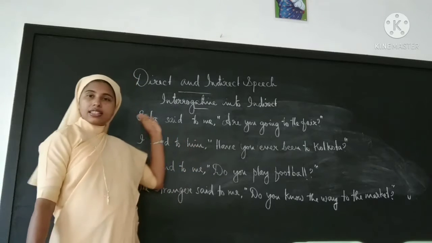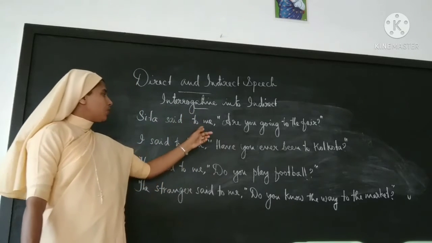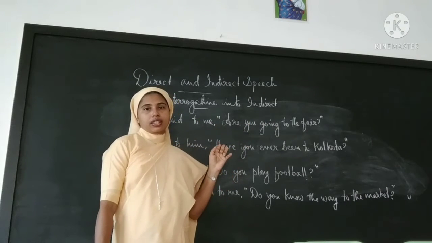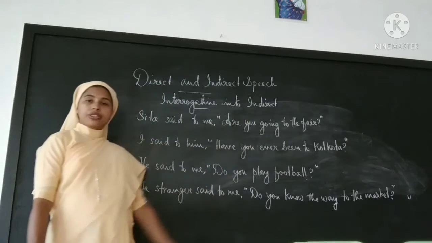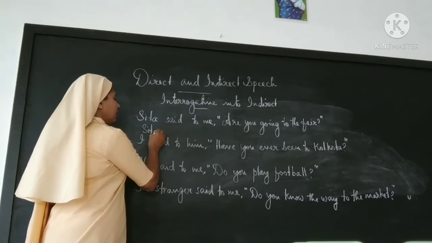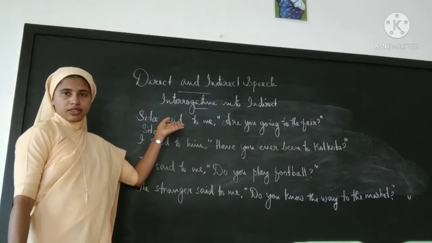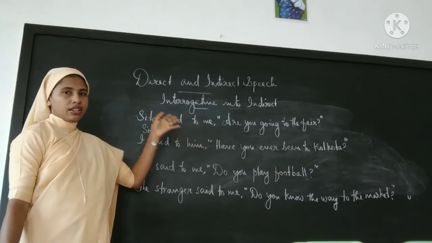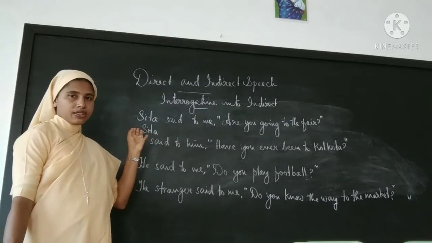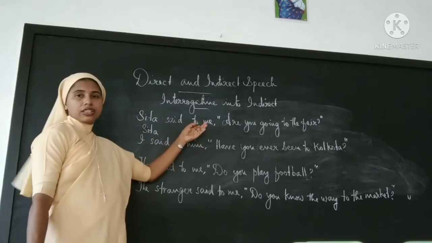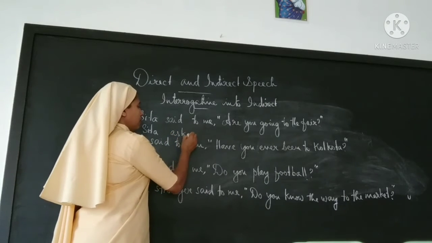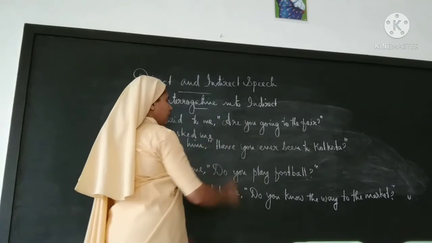Let's see this sentence. Sita said to me, are you going to the fair? So first, if it is said or told, it will be changed according to the context as asked or inquired, etc. So said to will change to asked me.